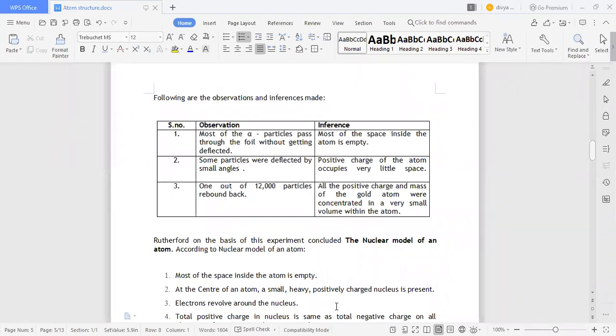And all the positive charge and mass of the gold atom is concentrated in a very small volume within the atom. So all the positive charge and mass of the gold atoms will be concentrated in a very small volume within that atom.